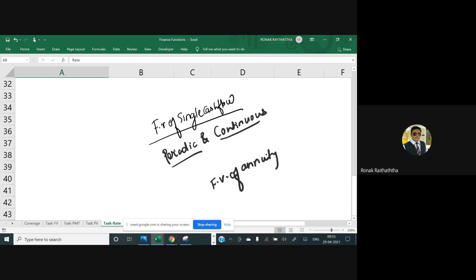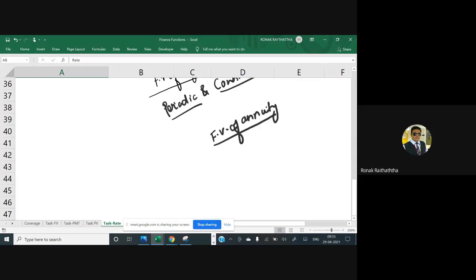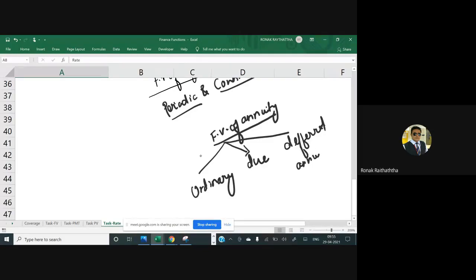I have also shared with you the pen paper formula which can be solved manually. In that we have seen ordinary, then we have seen due, and we have also taken the sum of deferred annuity. Right? Now this is what we have done till now.